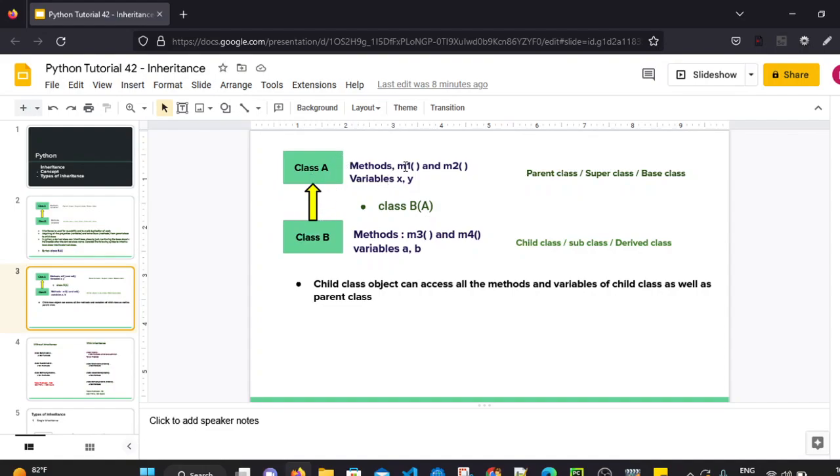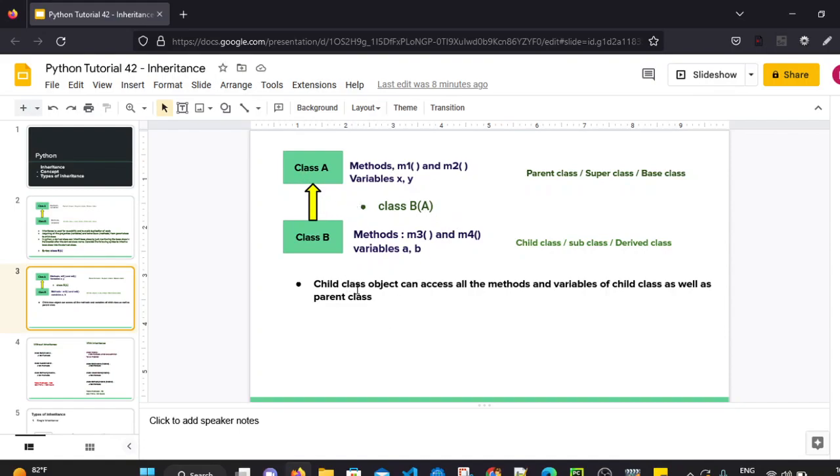So this method M1, M2 and variable X and Y are accessible from class B object as well. So class B object can access method M3, M4, variable A and B, and it can also access M1, M2 and variables X and Y as well, because class B is a child of class A. So it can access the methods and variables from class A as well.